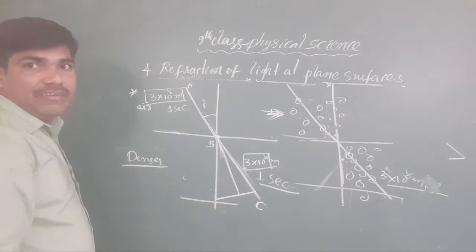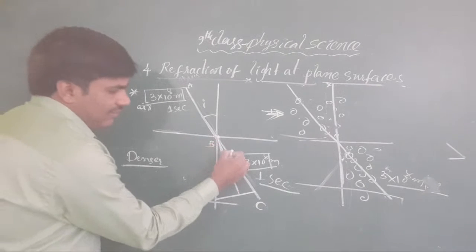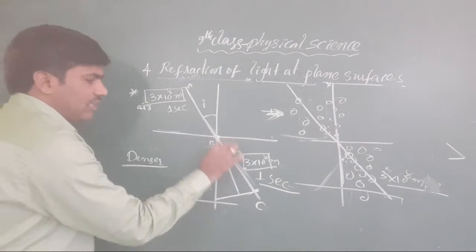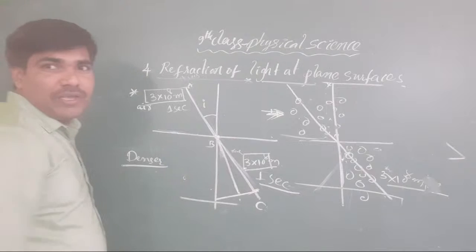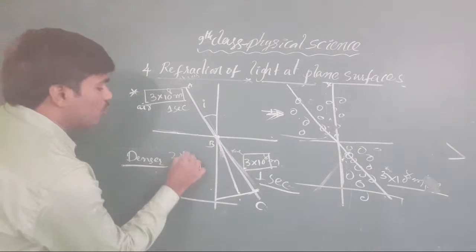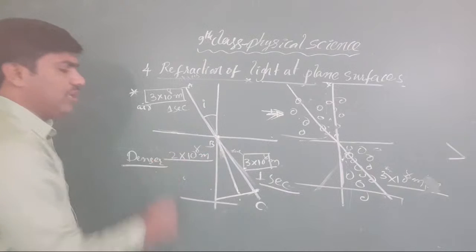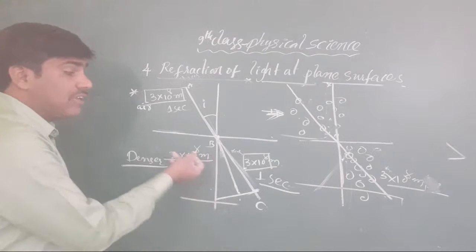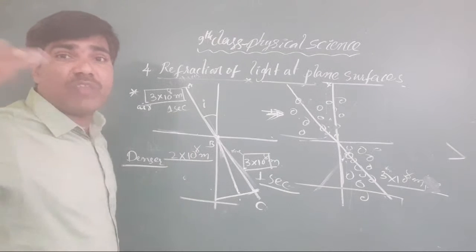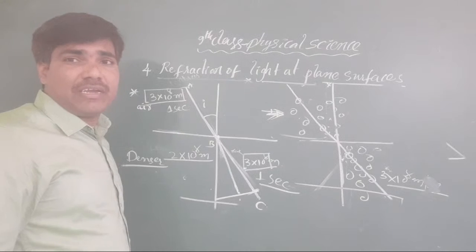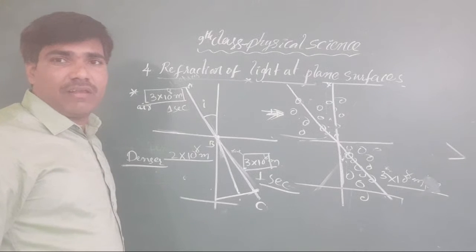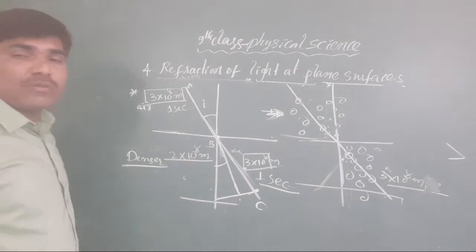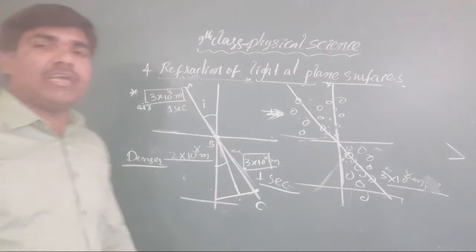Once you draw one line here. In case it is rarer, it may travel this much distance, more distance. In one second here, it travels less distance only. Yes, it may travel 2 into 10 to the power of 8 meters only in 1 second. Got it or not? For traveling 3 into 10 to the power of 8 meters, it will take more time. Okay, clear or not all of you? That's why it comes nearer to the normal. I hope you understood clearly.